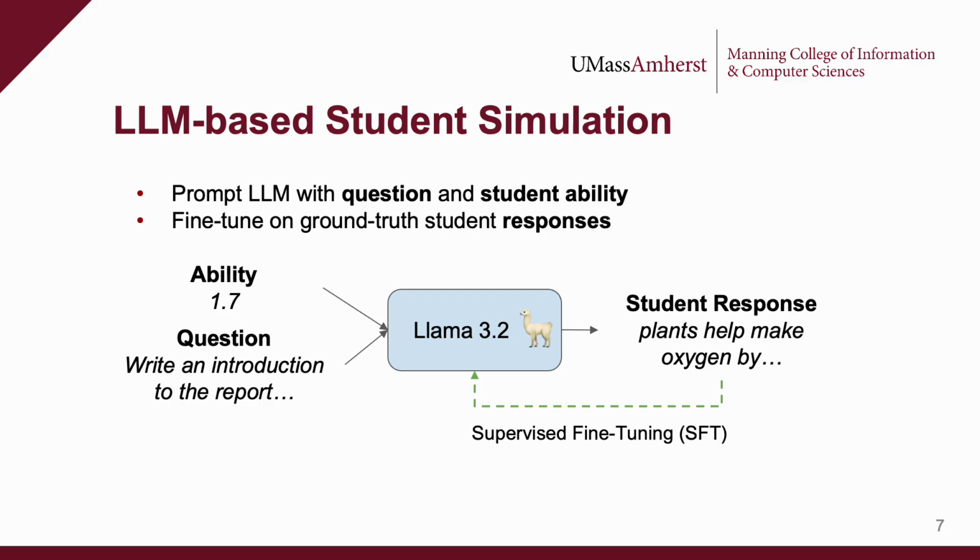Now let's get back to student simulation. To simulate student responses with an LLM, we prompt the model with the question text and the expected student ability, and then we ask the model to respond to the question according to the given ability. Given a dataset of real student responses, we can fine-tune this LLM using supervised fine-tuning to become more aligned with how real students respond.